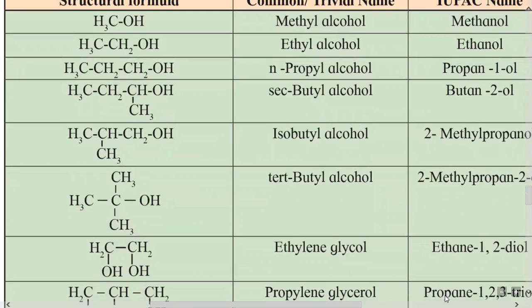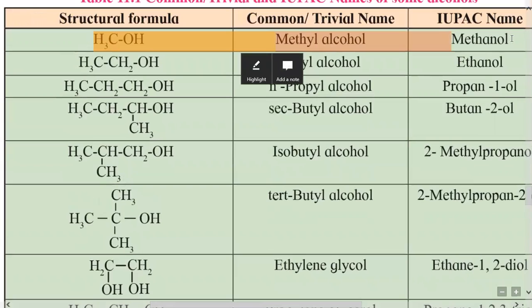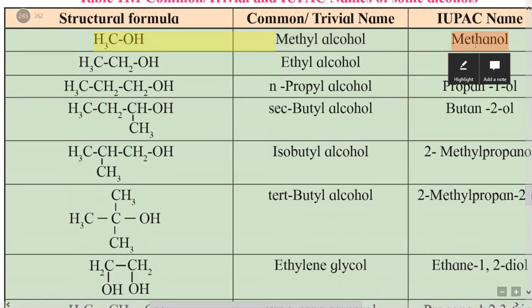This is CH3OH, a 1 carbon alcohol. The 1 carbon alkane is methane. From methane, the suffix e is replaced by ol, and the name obtained is methanol,